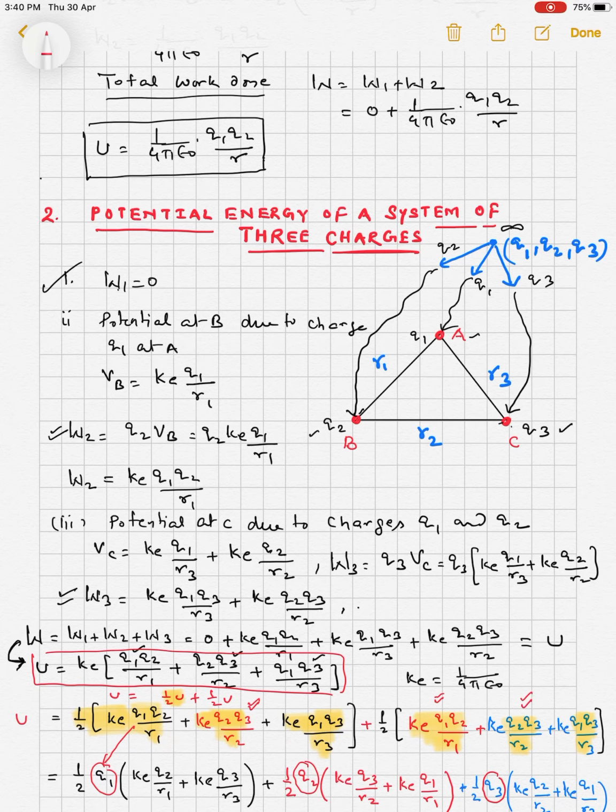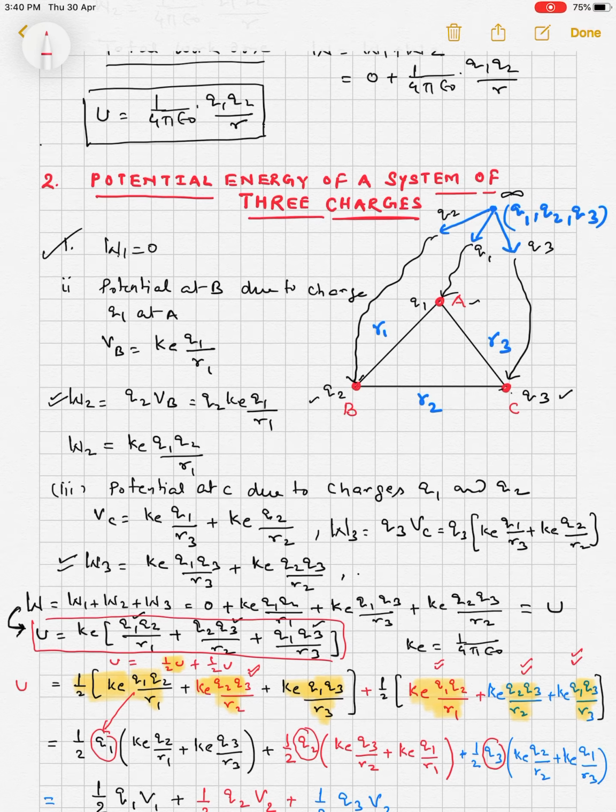When we take q3 common from these two, we have Ke q2 upon R2 and Ke q1 upon R3. Now what is this? It is the formula of potential at B due to q2 and q3, so it is written as half q1 into V1. Now this is the formula of V2, meaning potential at q2 due to q1 and q3.